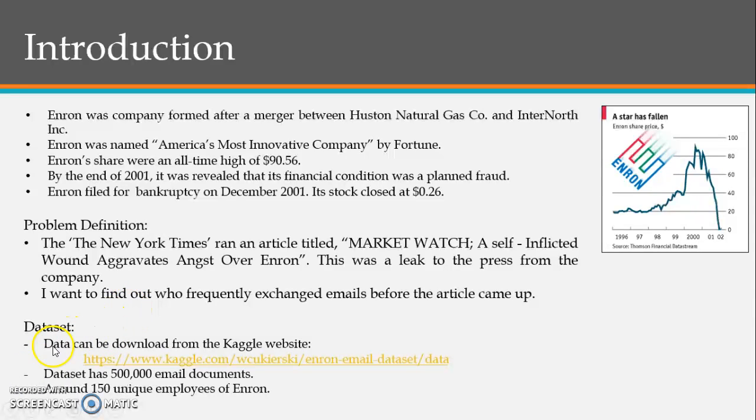The dataset was taken from the Kaggle website. It has 500,000 email documents from the employees who were working at Enron, 150 unique employees.